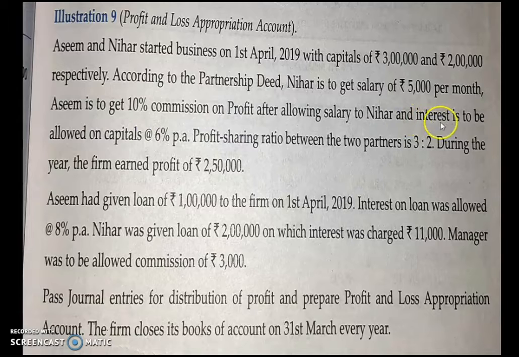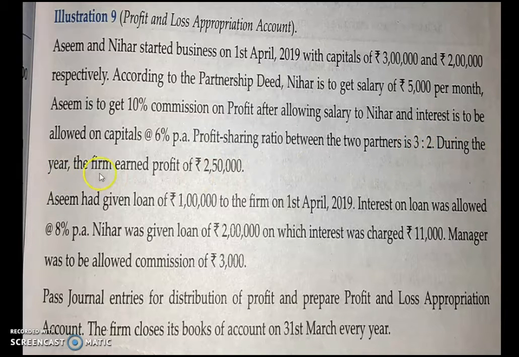Okay, and interest is to be allowed on capital. So 3 lakh and 2 lakh is the capital of Asim and Nihar. On that 6% is allowed as interest on capital. Profit sharing ratio between two partners is 3:2. So it is given that their profit sharing ratio is 3:2.